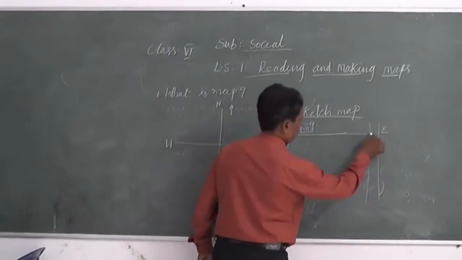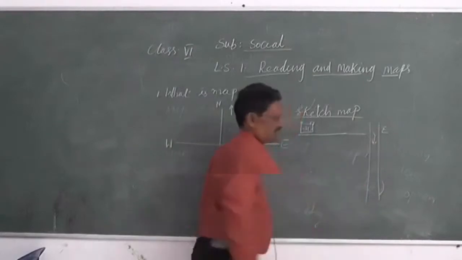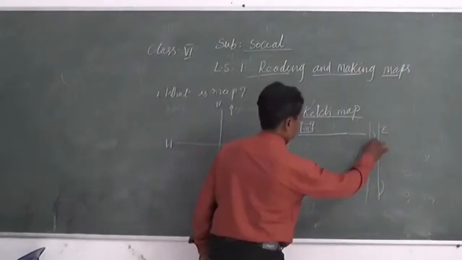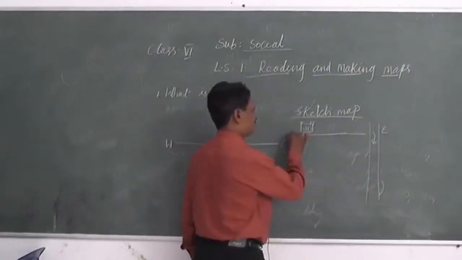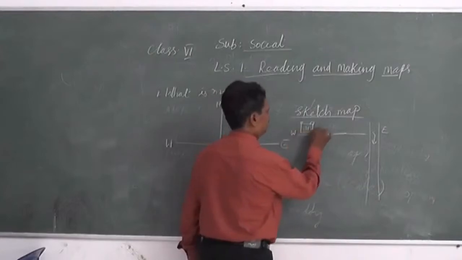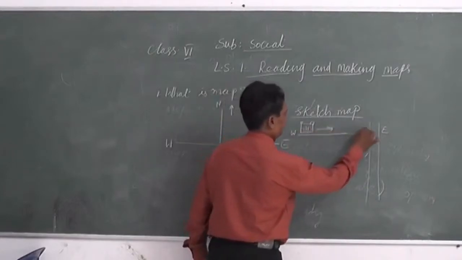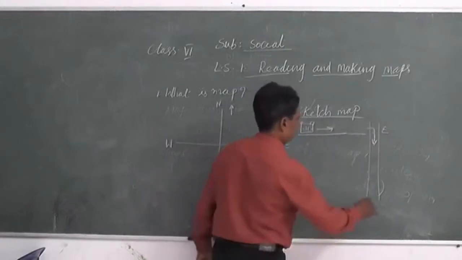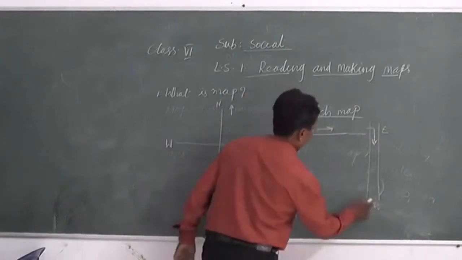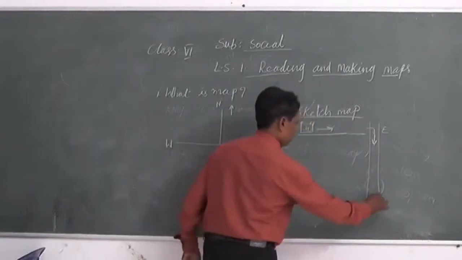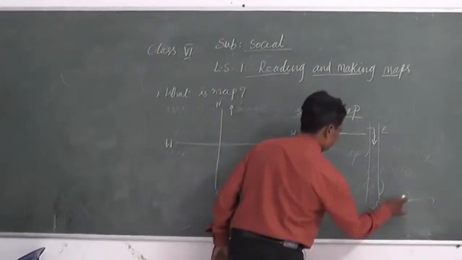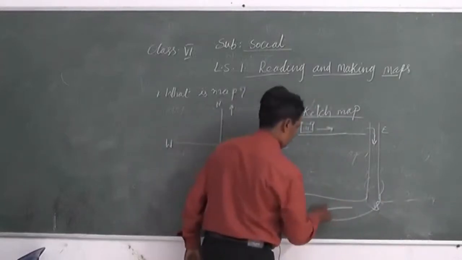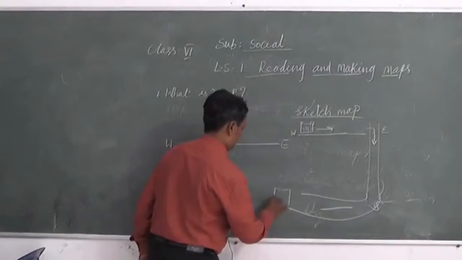Then turn your direction toward the south. Then turn from west to east. And again, you turn the direction toward the west. Like south. Then turn towards here. Your school is there.